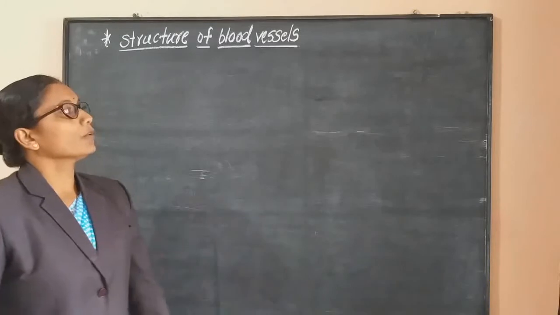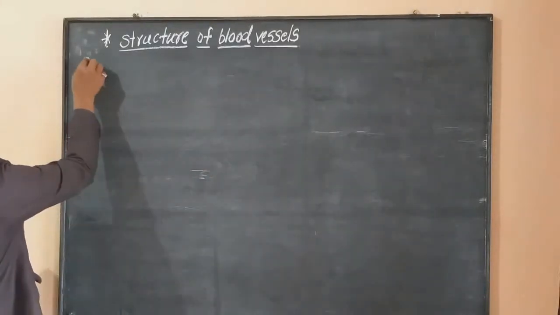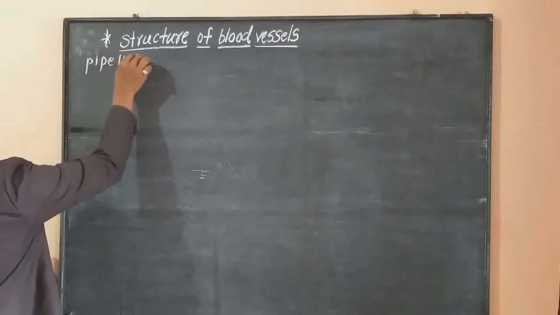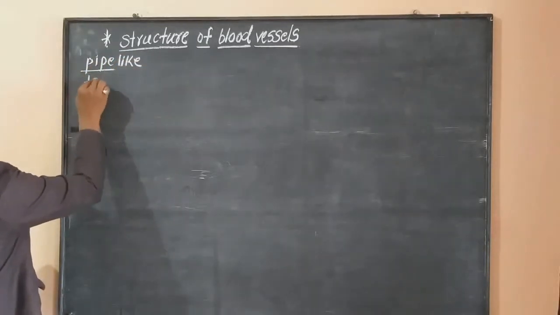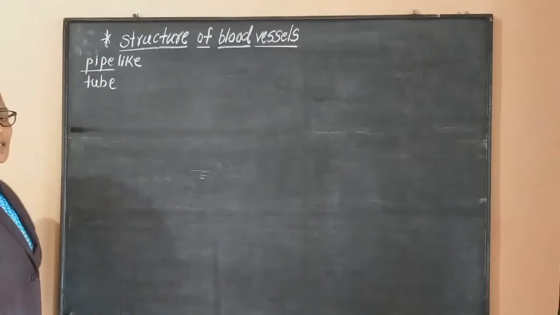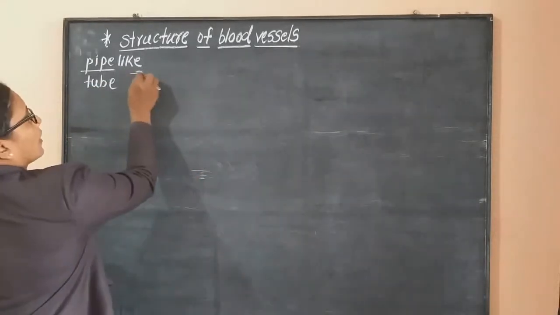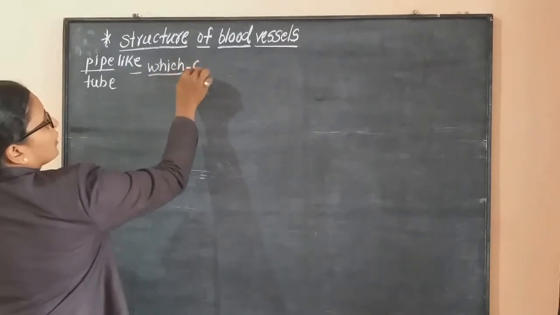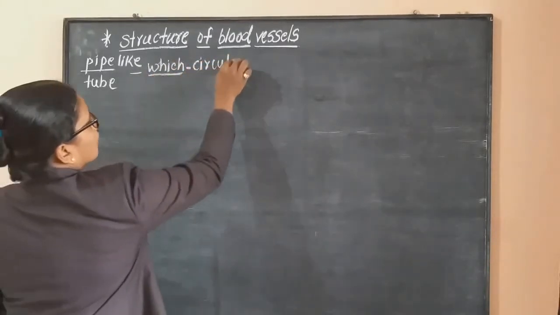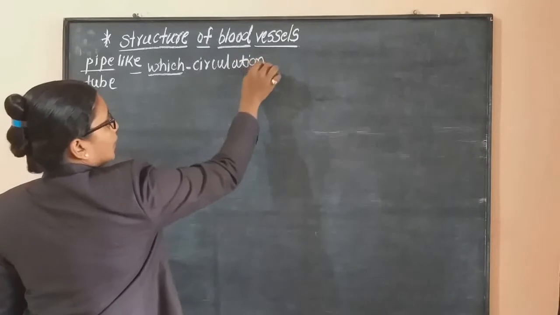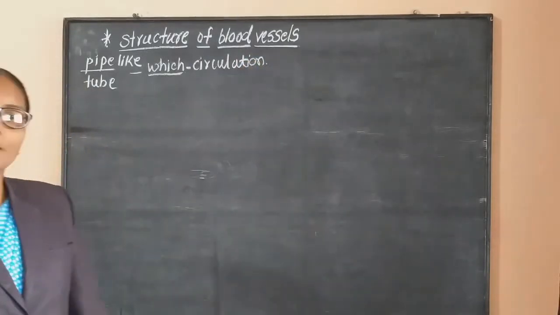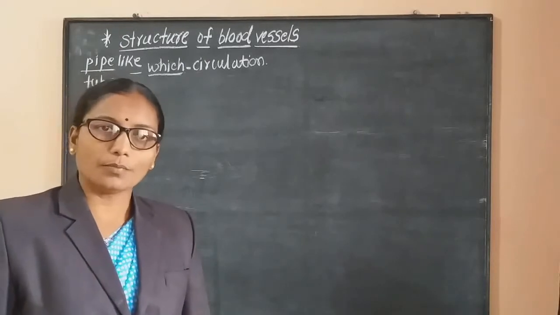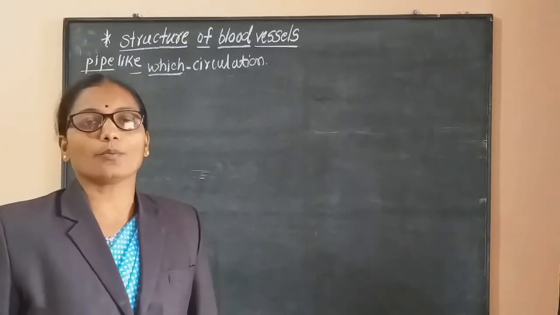Okay, now these blood vessels are pipe-like structures. These are pipe-like or tube-like structures, and they are very important because through them there is circulation of the blood. Means the blood vessels are the pipe-like or tube-like organs through which blood circulates throughout the body of a human being.